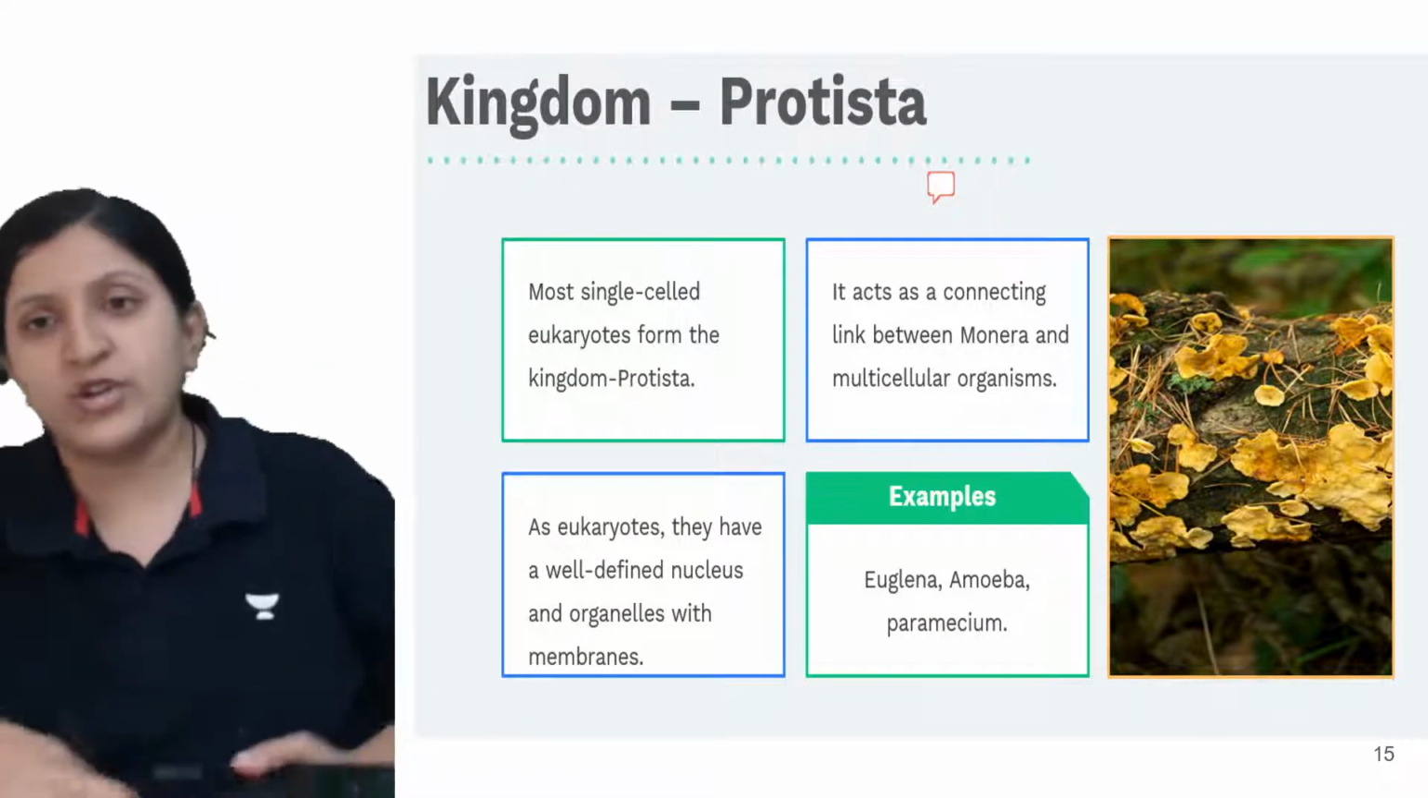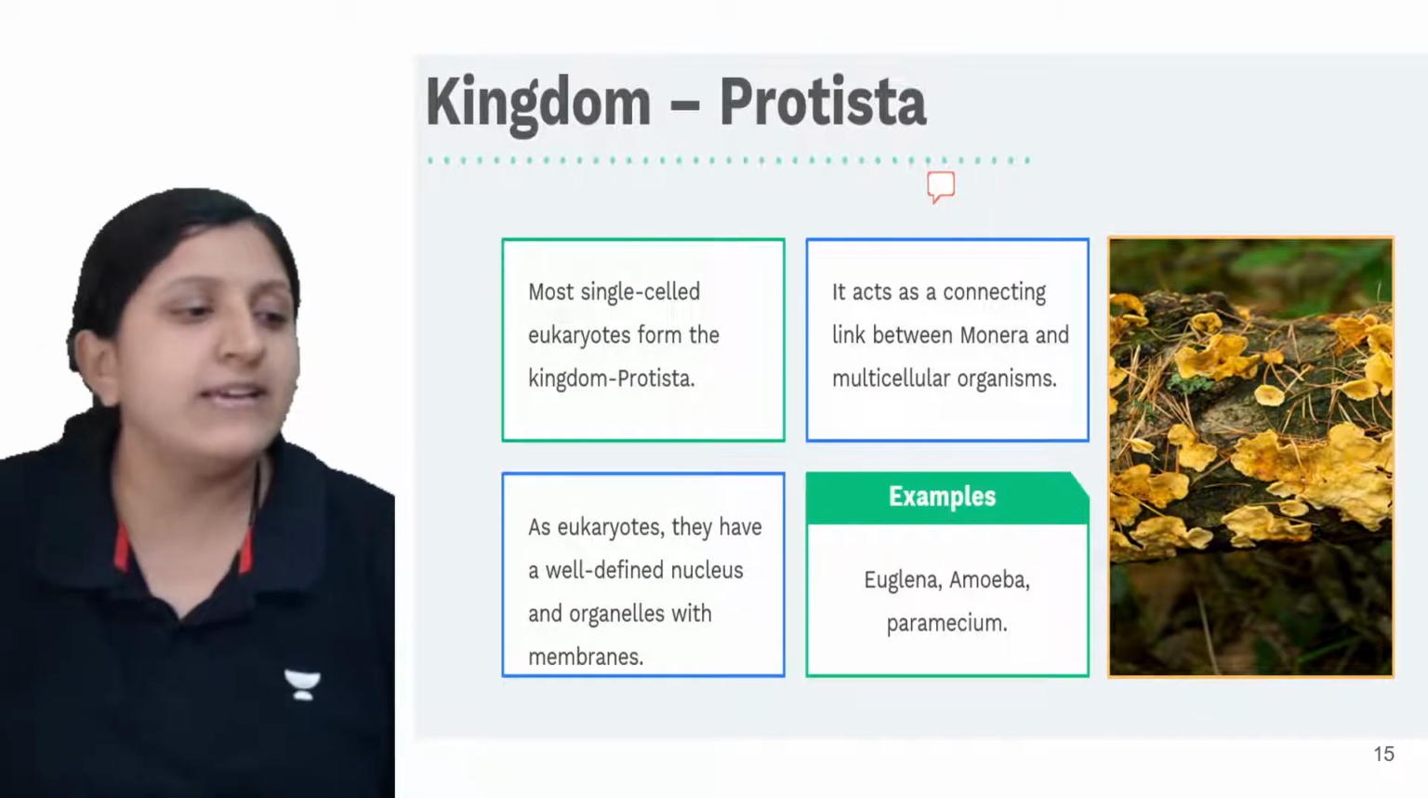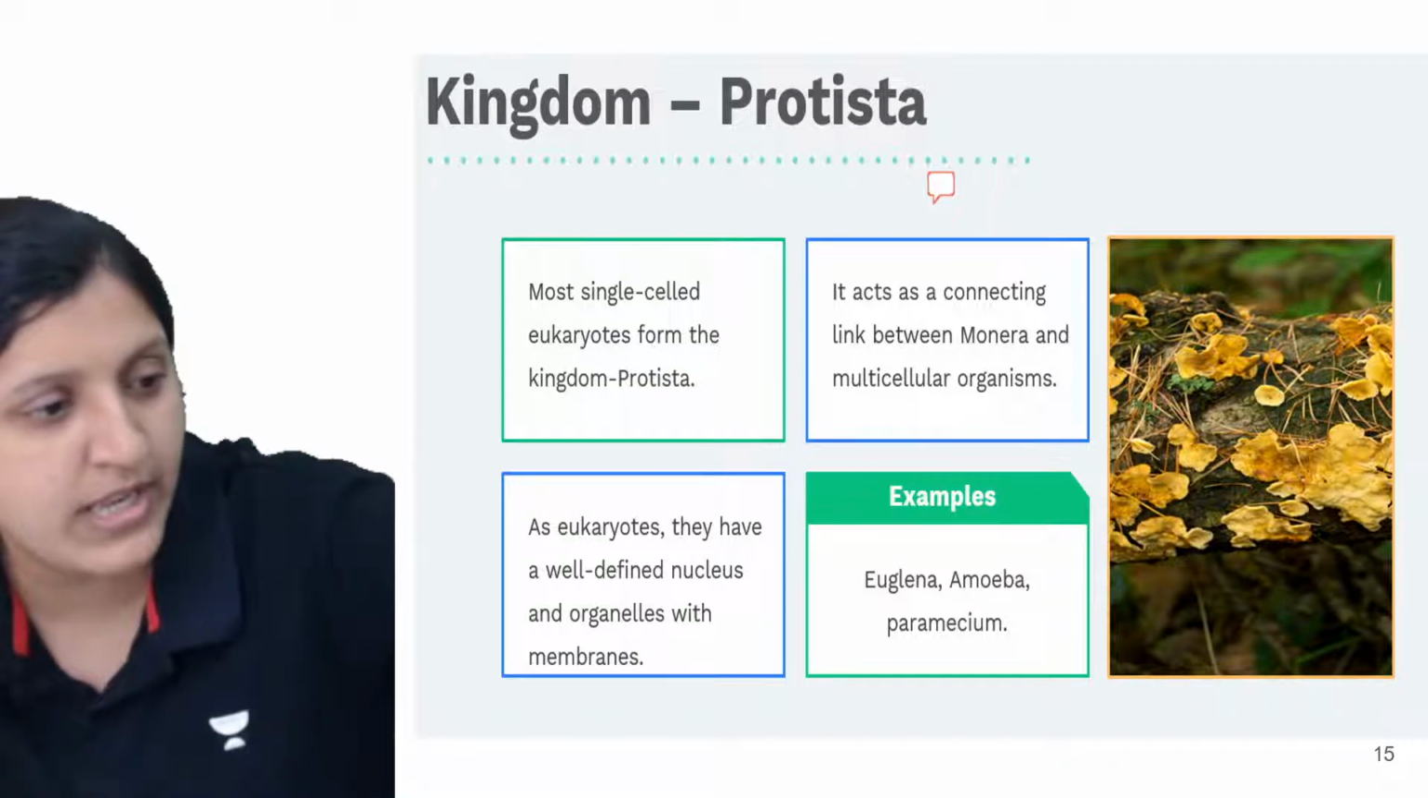Moving on to kingdom Protista. So what exactly does kingdom Protista consist of? Any idea on this?